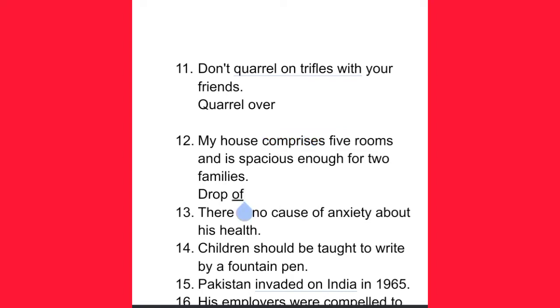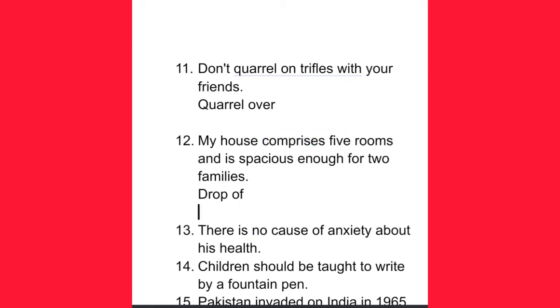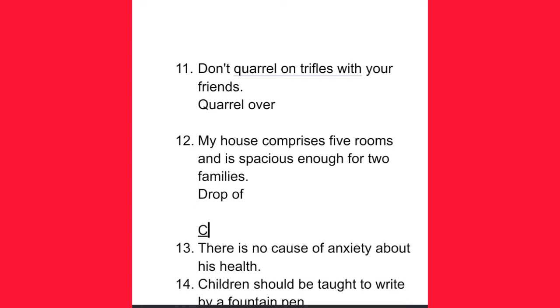Just like in the previous video, I had explained the usage of resemble. I had told you that after resemble we do not use any preposition. Similarly, we do not use any preposition after comprise. Yes, if instead of comprise here we use the word consist, then we will have to use consist of 5 rooms.